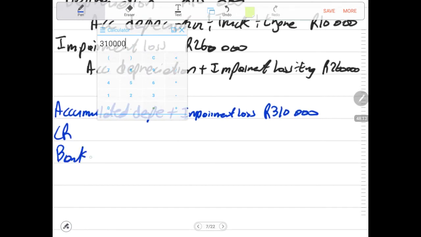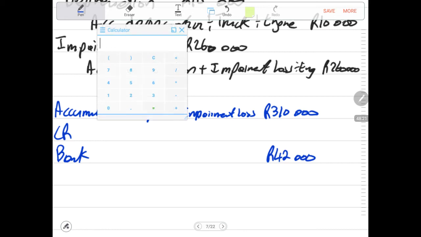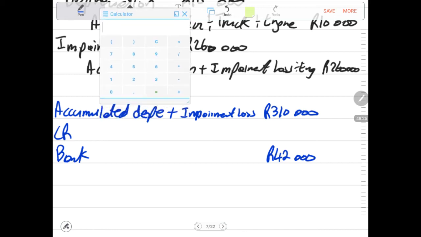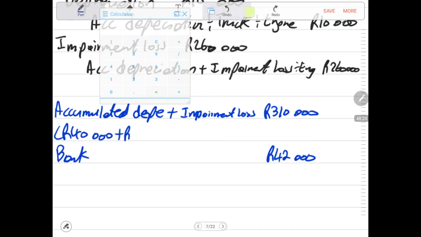Then after we acknowledge the bank that we received 42,000, or the credit that was granted, let me prove where this amount is coming from. This amount will be your depreciation of 40,000 in year 1, plus the depreciation of 10,000 for 2 months, plus the impairment loss of 260,000.